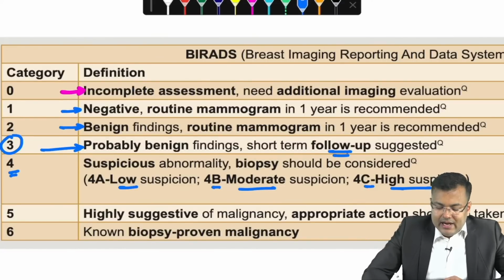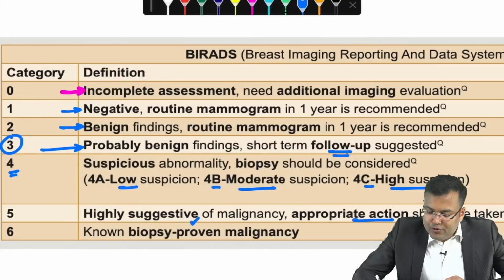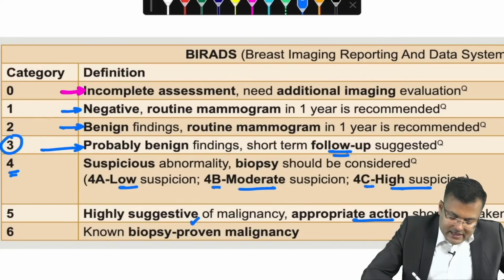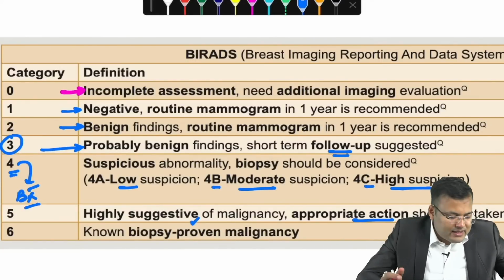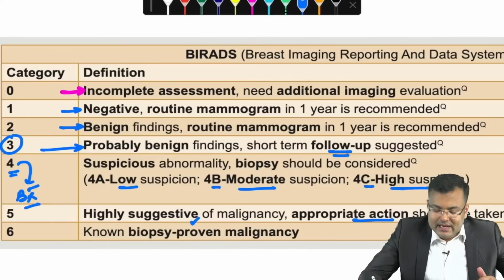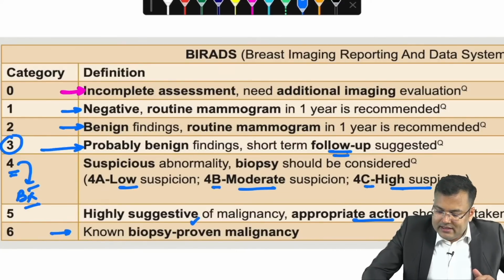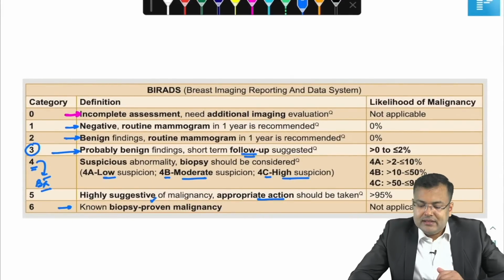Category 5, highly suggestive of malignancy, appropriate action is required. If category 4 is there, what? Biopsy is recommended because it's suspicious. Category 5, highly suggestive, that's why appropriate action is recommended. And category 6 is biopsy proven malignancy.